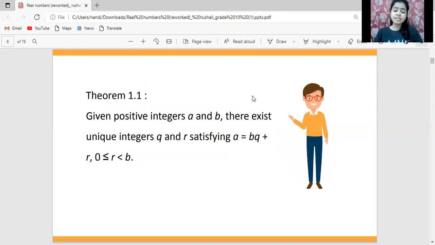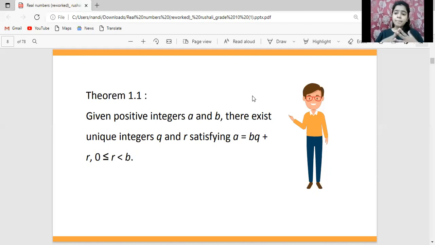Theorem 1.1 says, given positive integers a and b, there exist unique integers q and r satisfying a equals bq plus r, where r is greater than or equal to 0 and less than b.